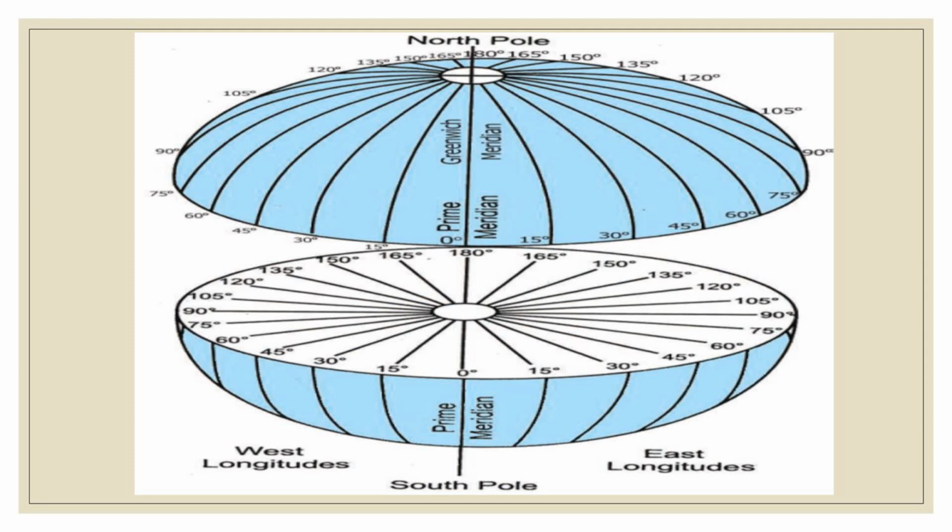Total 360 longitudes are drawn. Whereas latitudes are circles, here longitudes are semicircles. They start from north pole to south pole. They do not move around the earth. That's why they are semicircles. They are the meridian. Meridian means noon.